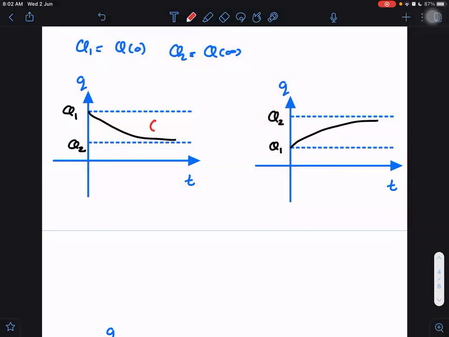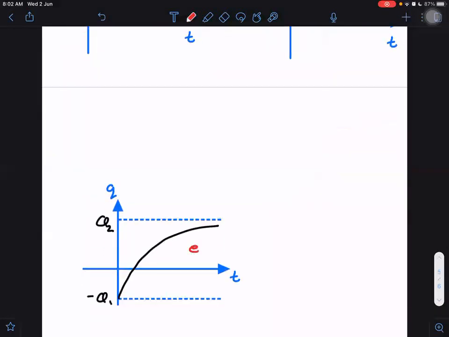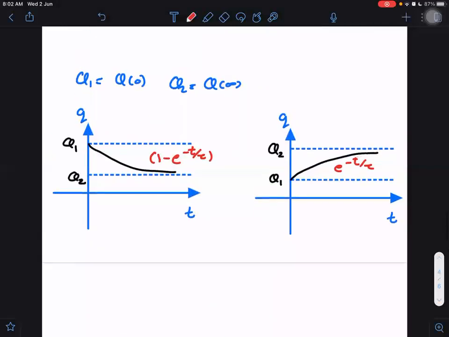As I told you, if it is a decreasing graph, then it is e raised to power minus t by tau, and if it is increasing, then sorry, increasing means 1 minus e raised to power minus t by tau. I did it wrong. This is decreasing. Yes, right.